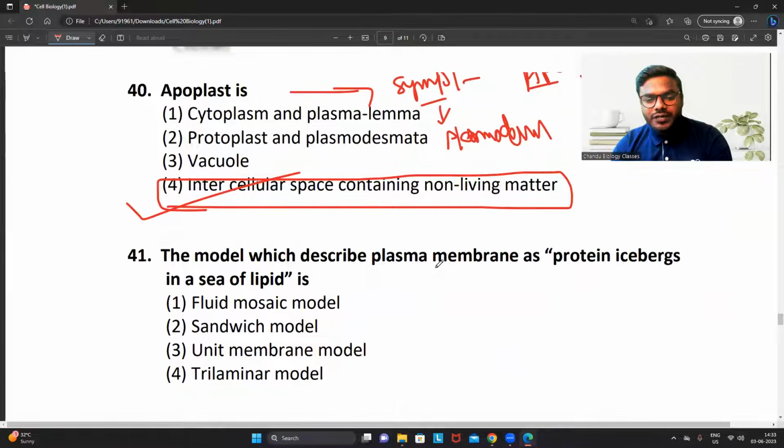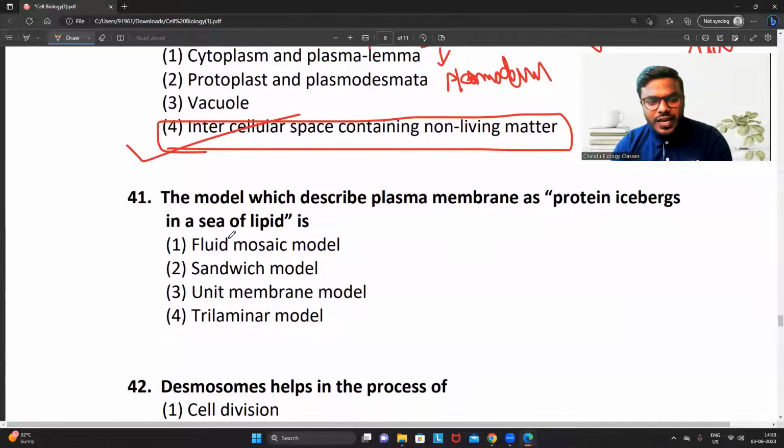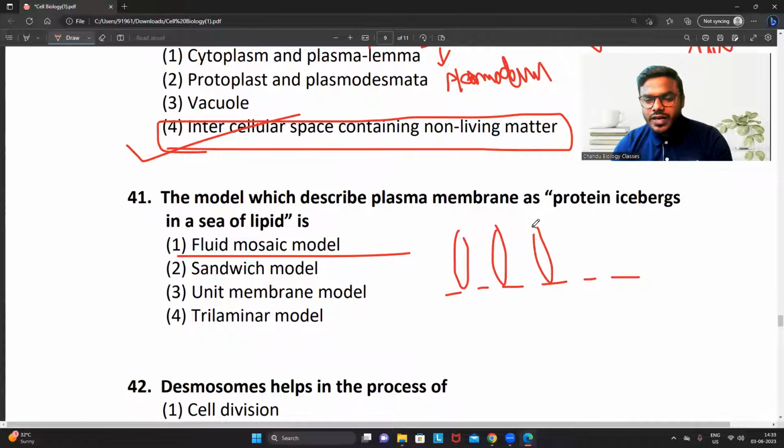41. The model which describes the plasma membrane as a protein iceberg in a sea of lipid. Obviously, which model? Fluid mosaic model. Yes or no? We studied very correctly. Lipids are acting like a sea, and on the sea, proteins are associated like icebergs. So, which is number 1?